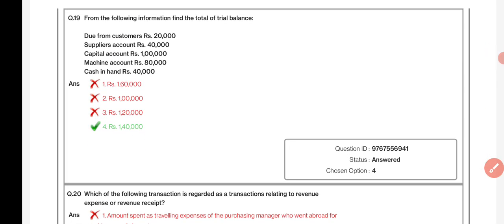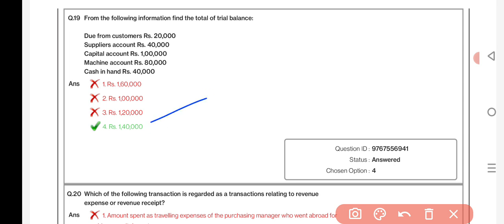From the following information, find out the total of the trial balance. Due from customer rupees 20,000, supplier account rupees 40,000, capital account rupees 1 lakh, machine account 80,000, cash in hand 40,000. The total is 1 lakh 40,000.